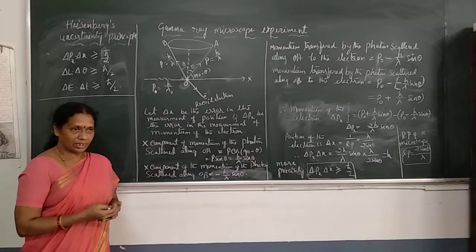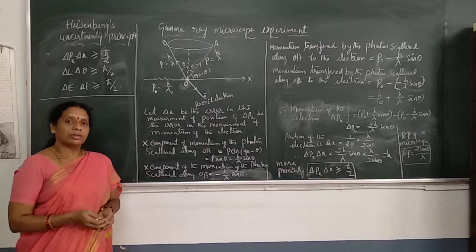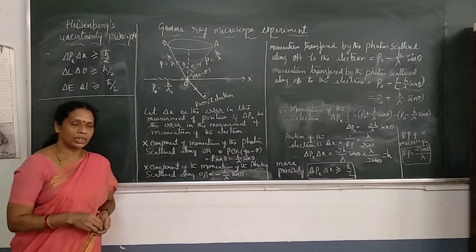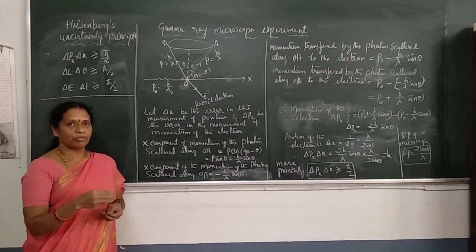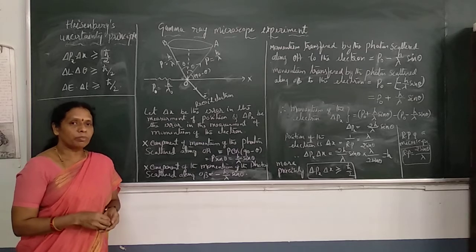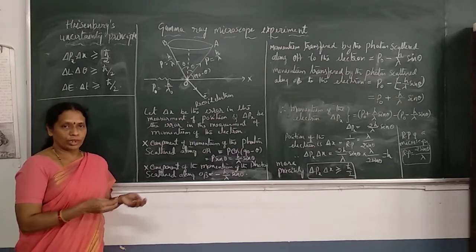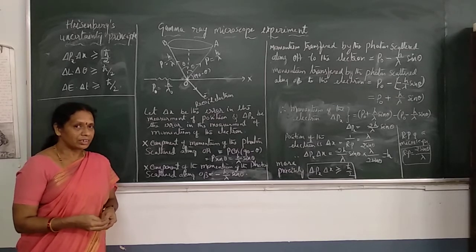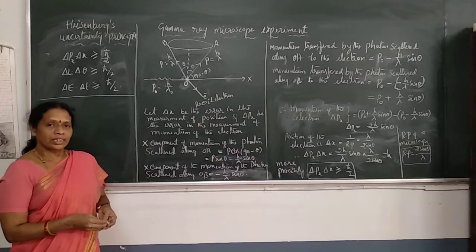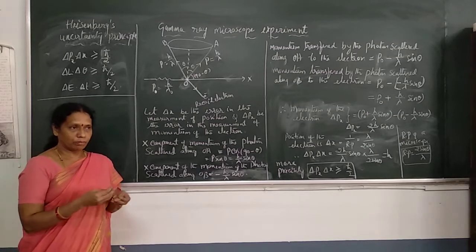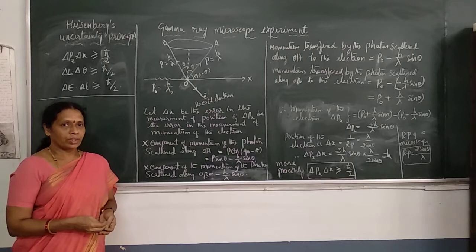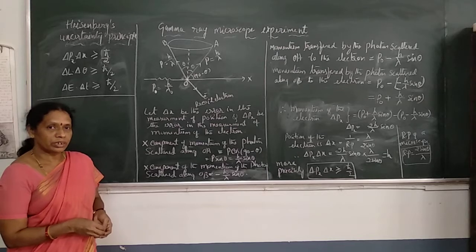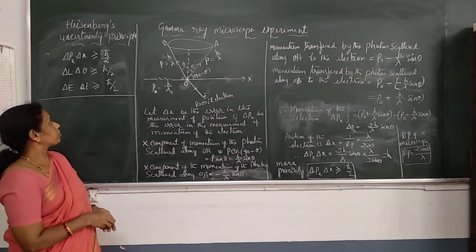But it is not so in the case of particles which are associated with waves when they are in motion. According to quantum theory, a moving particle is associated with a wave. In such a case, it is not possible to determine the values of velocity, momentum, or position precisely as explained in classical theory. This uncertainty in the measurement of position, momentum, etc. was explained by Heisenberg using the principle called Heisenberg's uncertainty principle.